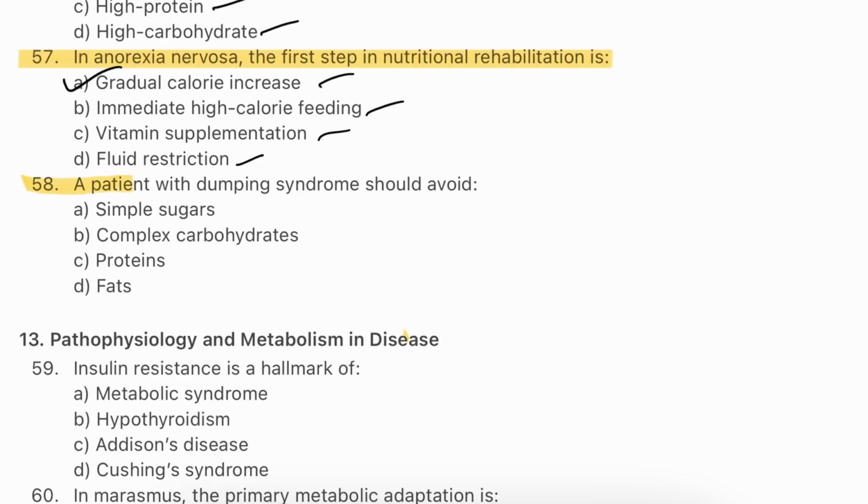Question number 58. A patient with dumping syndrome should avoid simple sugars, complex carbohydrates, proteins and fats. The answer will be A, simple sugars. Dumping syndrome occurs when food, particularly simple sugars, moves too quickly from the stomach to the small intestine. This rapid transit can cause a sudden release of insulin and other symptoms. Avoiding simple sugars can help manage the symptoms.